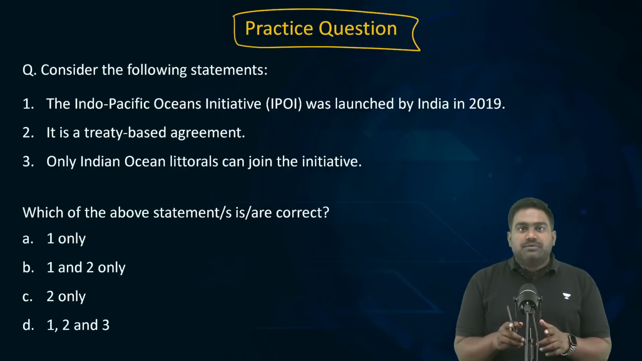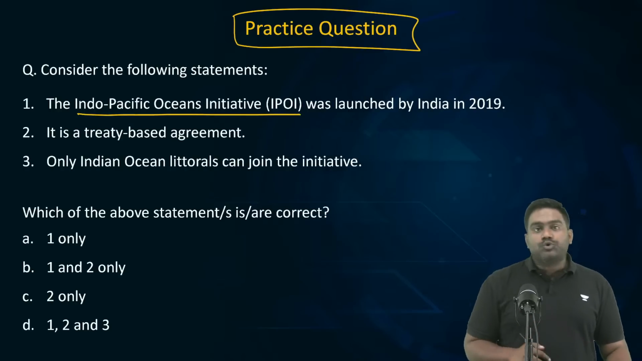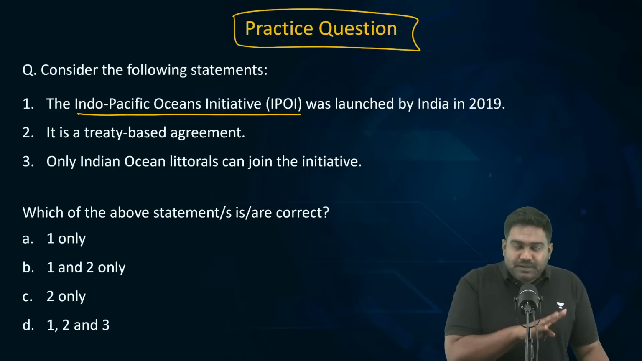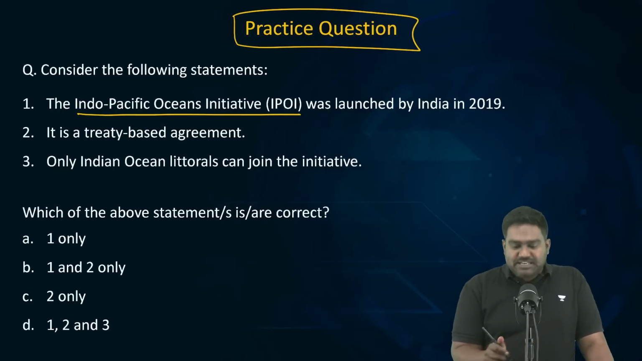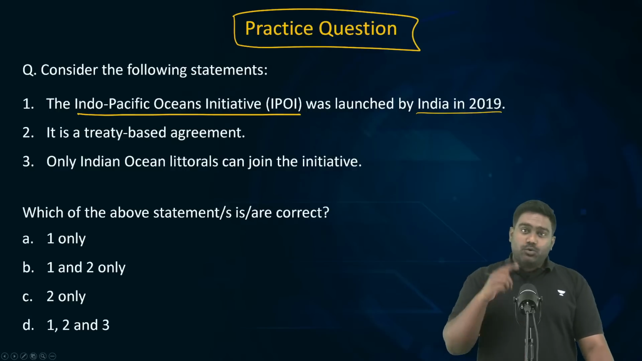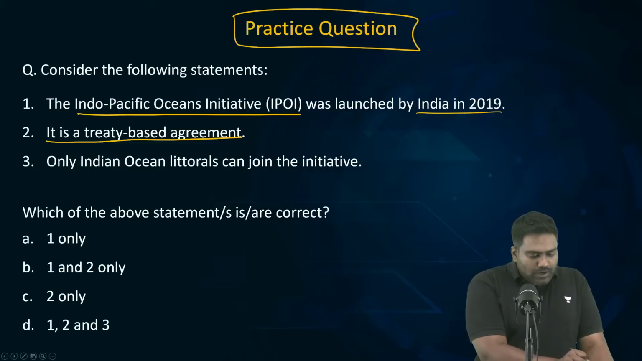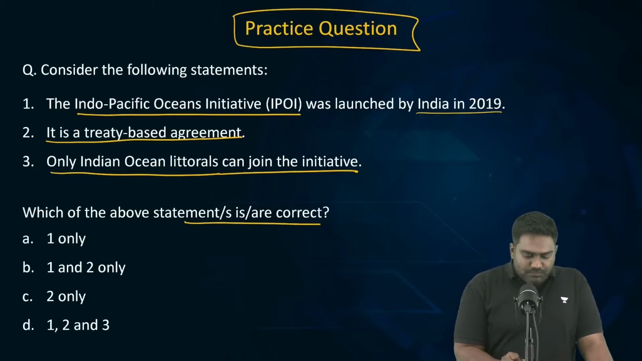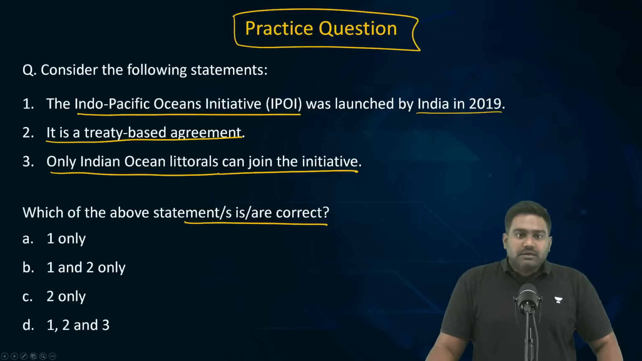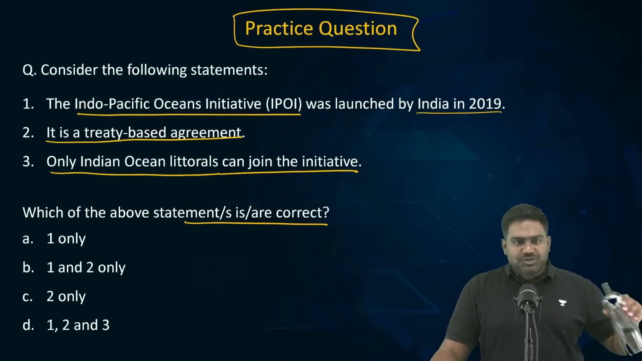Let's start with a question this time. Read the question. It's related to the Indo-Pacific Oceans Initiative, which I mentioned in the previous segment. Consider the following statements. The Indo-Pacific Oceans Initiative was launched by India in 2019. It is a treaty-based agreement. Only Indian Ocean littorals can join this initiative. Which of these statements is or are correct? Take a few seconds, read the statements carefully, and then try to answer this question. It's a moderately difficult question.